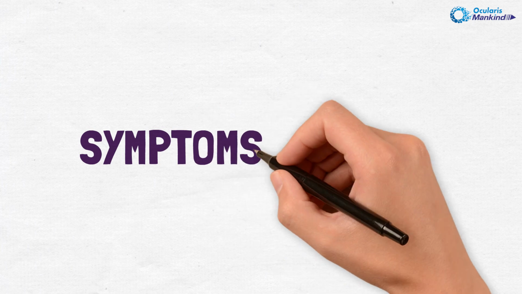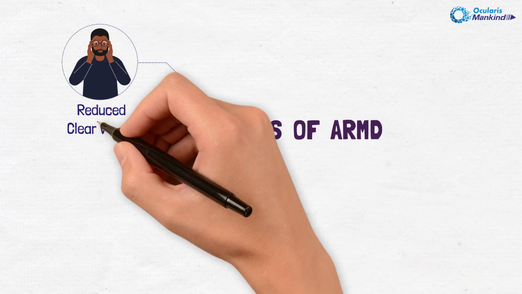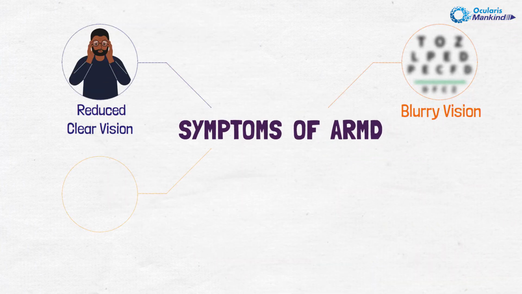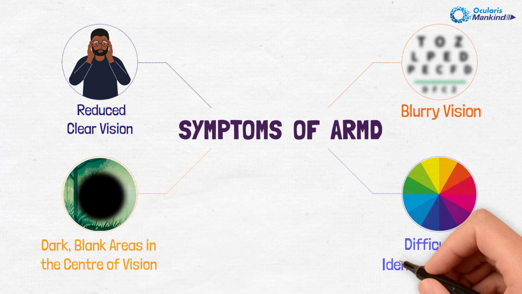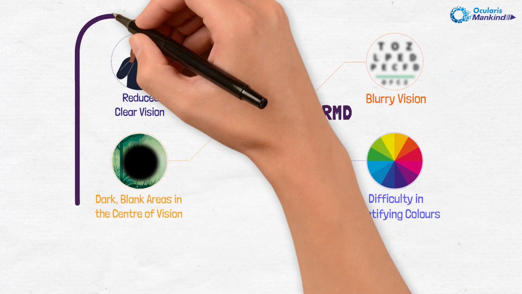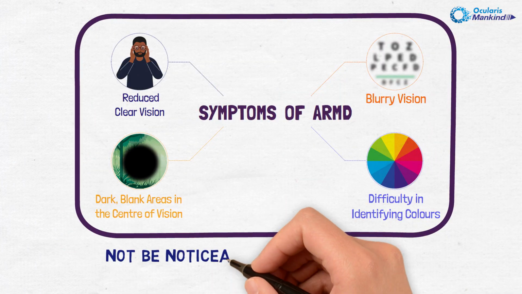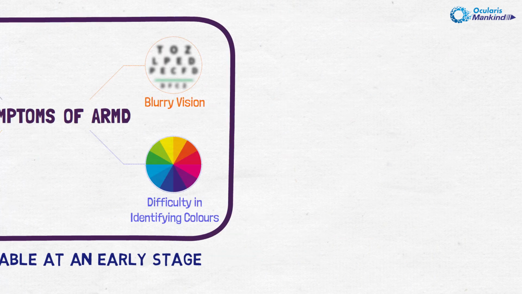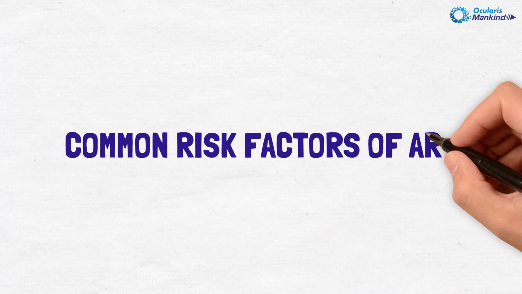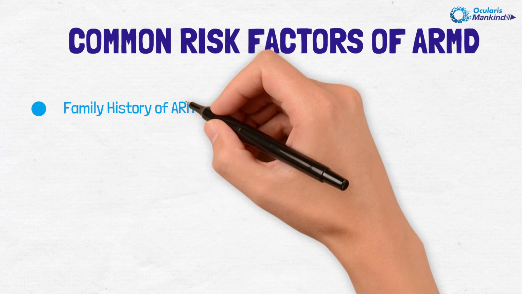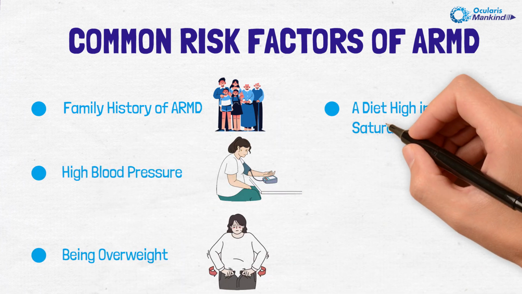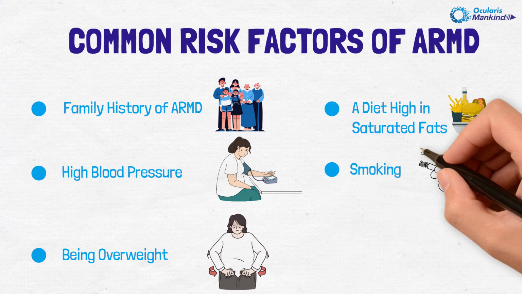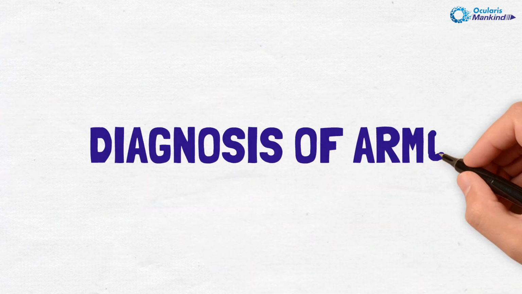The common symptoms of ARMD are reduced clear vision, blurry vision, a dark blank area in the center of the vision, and difficulty identifying colors. The signs of macular degeneration might not be noticeable at an early stage. The common risk factors of ARMD: family history of ARMD, high blood pressure, being overweight, a diet high in saturated fats, and smoking.